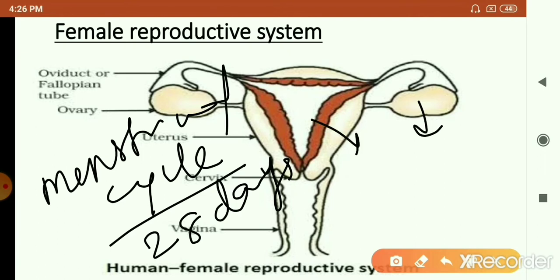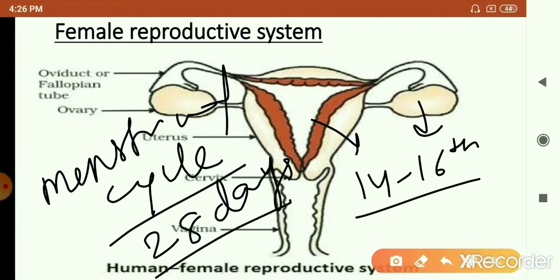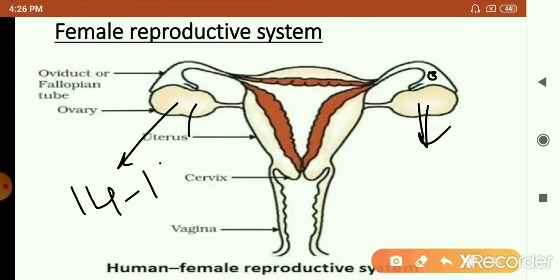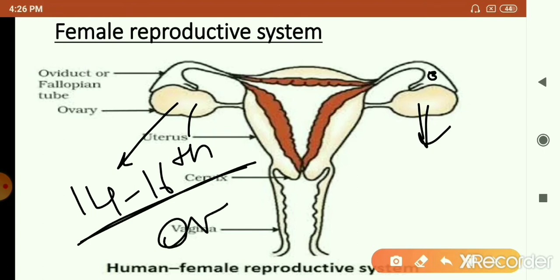On the 14th to 16th day of this cycle, one of the two ovaries releases a single egg. Only one egg is released, alternately from this ovary or sometimes that one. This release of the egg is called ovulation.